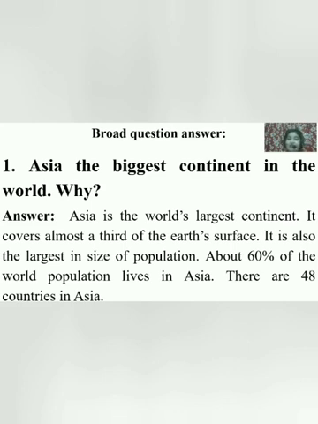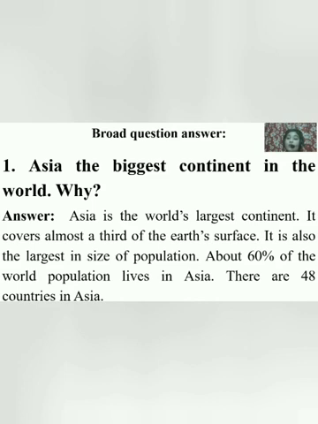Okay, students. So see, there are 7 continents in the world. Among them, Asia is known as the largest continent. Why? Because it has 60% of the world's population. That means among the 7 continents, this one continent has more than half of the world's population, and the rest 6 continents have 40% of the world's population. Can you imagine it? Again, if we divide the world into 3 parts, then Asia is 1 part of the world. It has 48 countries.